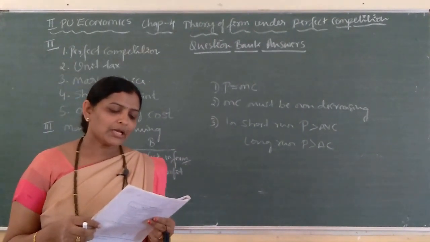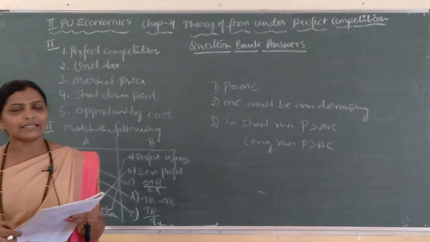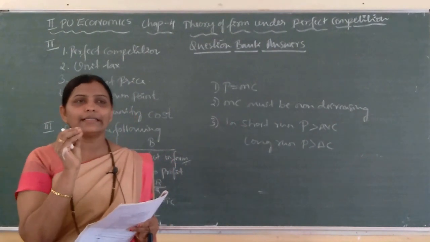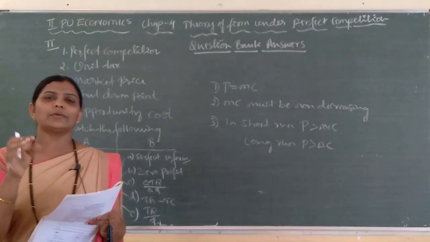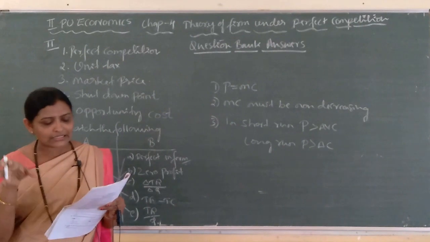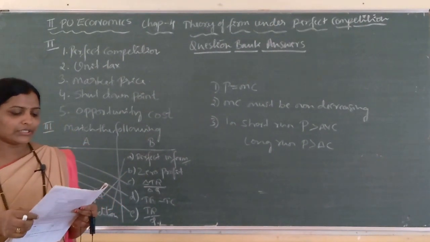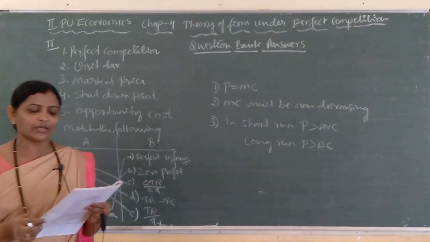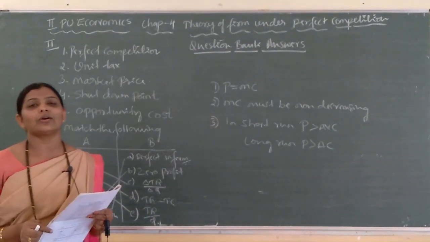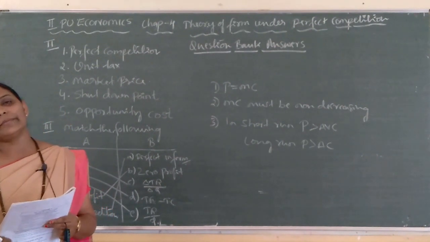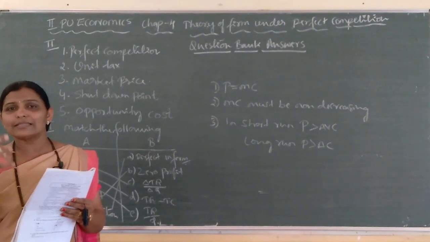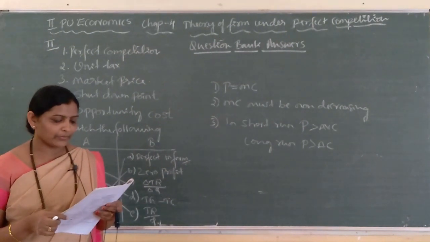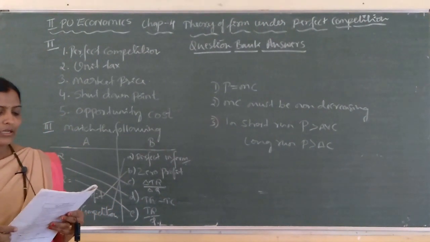Next, second one, give the meaning of shutdown point. So, what is the shutdown point? It is a point where SMC curve cuts SAVC at its minimum. Point where SMC curve cuts SAVC at its minimum is called shutdown point, below which there is no production. Write the meaning of opportunity cost with an example. So, what is opportunity cost? So, opportunity cost is nothing but next best alternative activity that is foregone or sacrificed. So, you should give meaning with an example to get 2 marks.